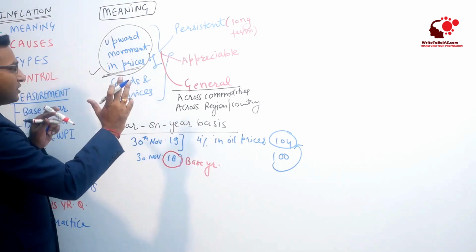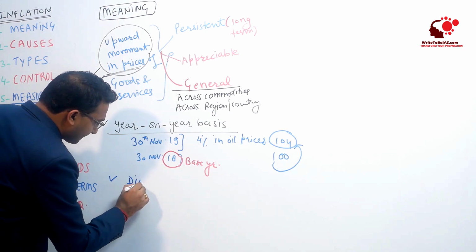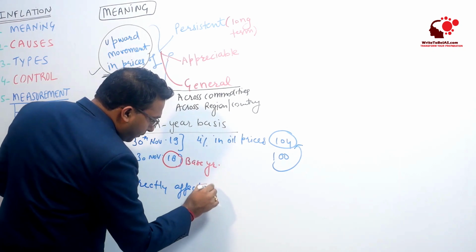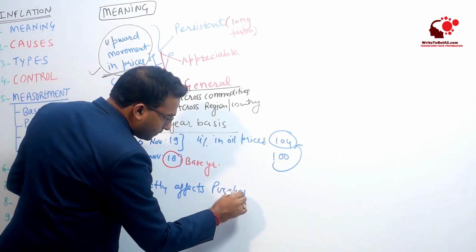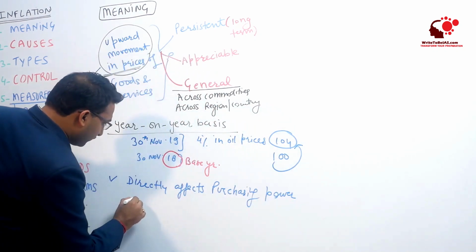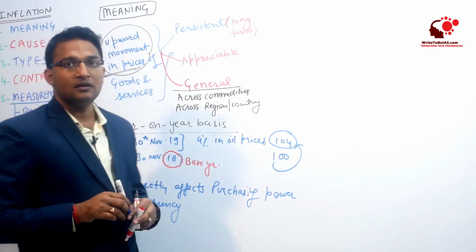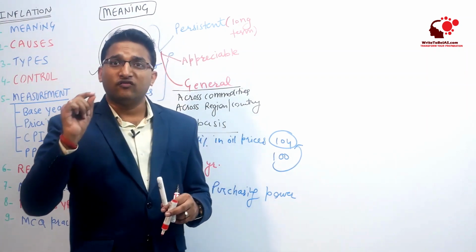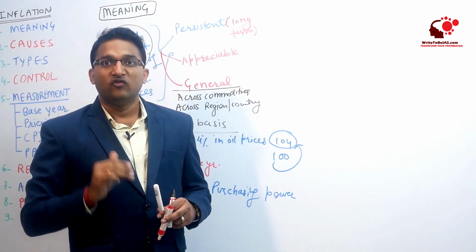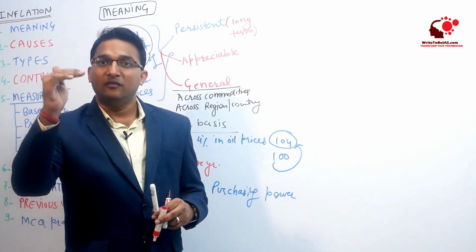Now this inflation directly affects the purchasing power of the currency. What does that mean? Because of inflation, the same unit of currency will buy less number of goods. The same unit of currency will buy less number of goods.